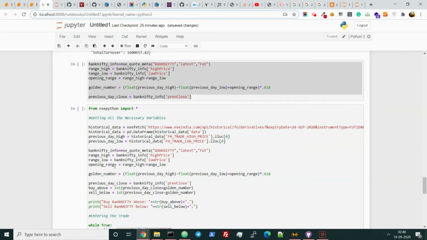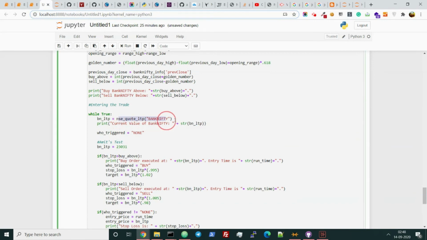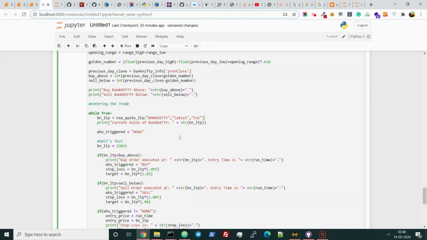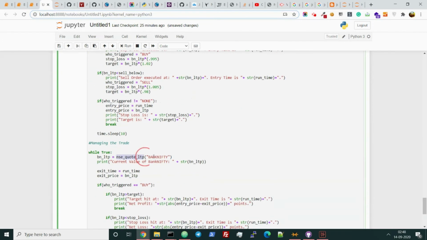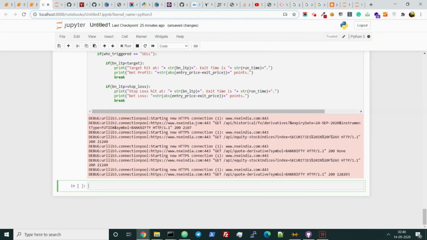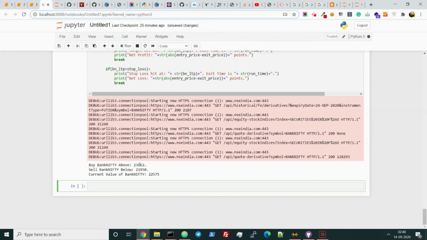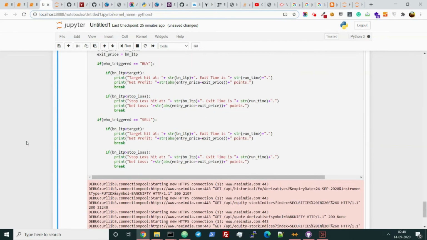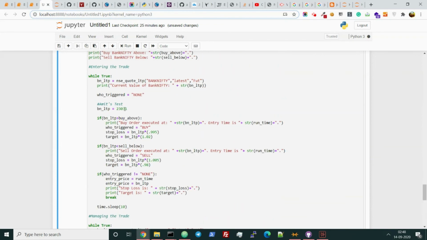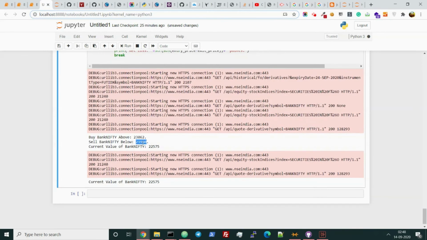We have already just written the NSE quote LTP here. Now it will show the price of the latest futures. Now it should work fine. Let us just run it. So it will buy Bank Nifty above this one, and it will sell Bank Nifty below this one. But we have hard coded that Bank Nifty is 23031. So I do not think that Bank Nifty will trigger a buy because it is below this one. This was triggering before because we were taking the spot data.